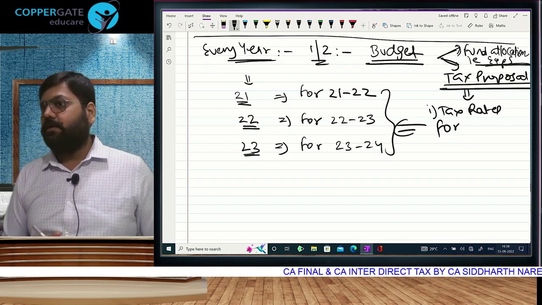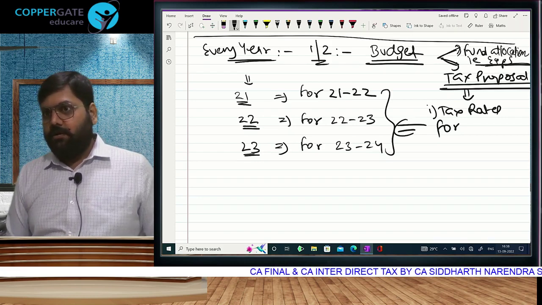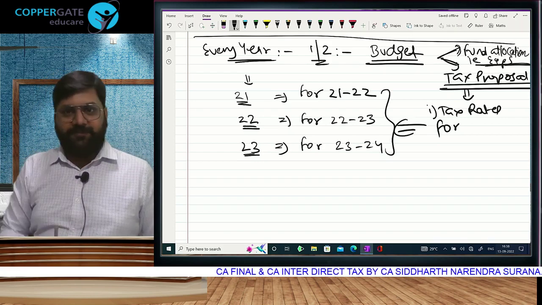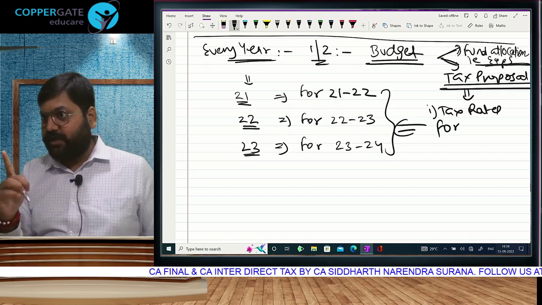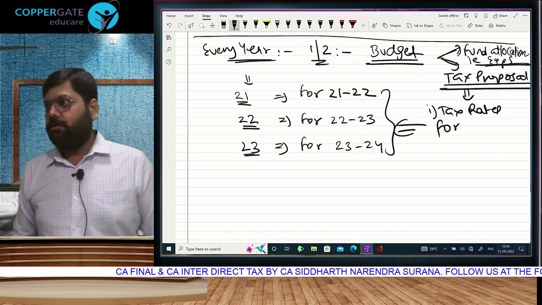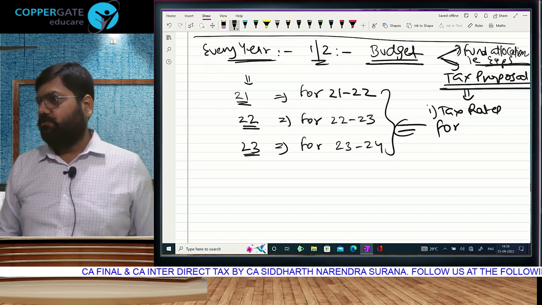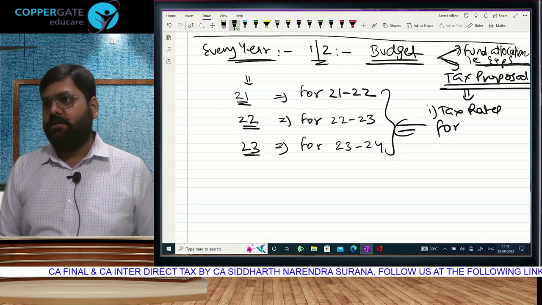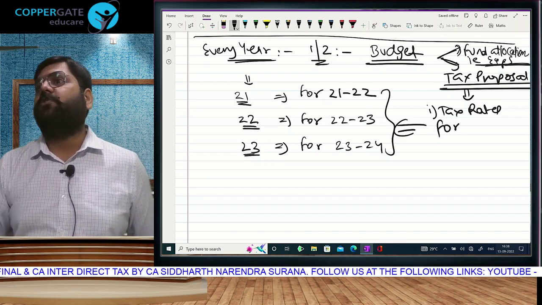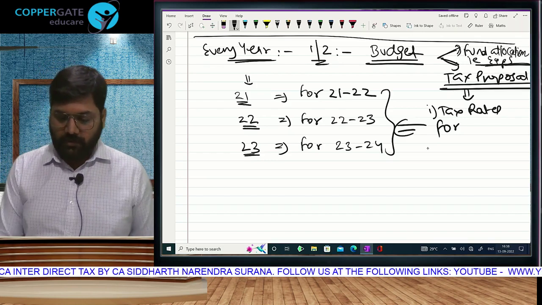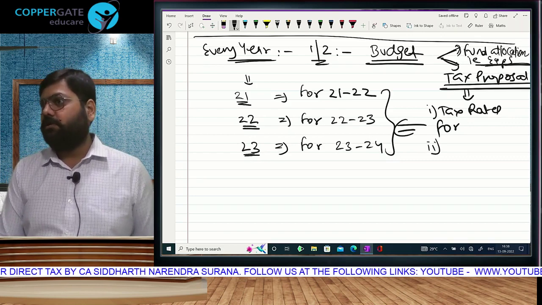So this is one thing. Of course it is relevant. Income taxes payable is the first line of the section that we are trying to learn. That's the first line, no? Where is the rate given? In the Budget, not in any section of the Income Tax Act. First thing. Second, this is important.